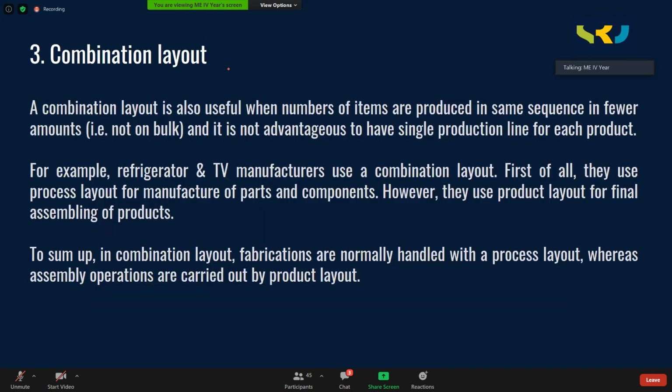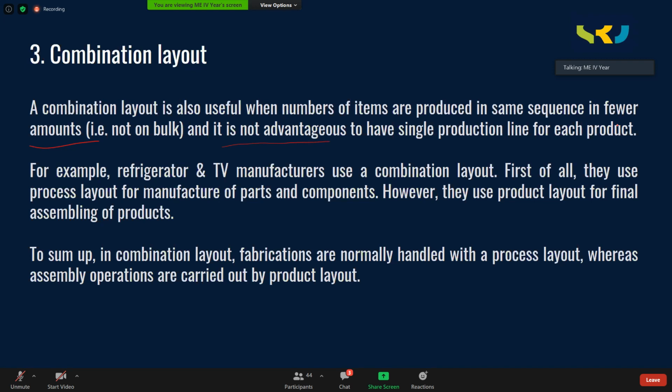So this combination layout is also useful when a number of items are produced in the same sequence. That means always items are produced in the same sequence, but in fewer quantities, not in bulk, not like mass production. And it is not advantageous to have a single production line for each product. Suppose only one product layout is also not advantageous for us because there is a little change in the variety. So in that case, we are using this.